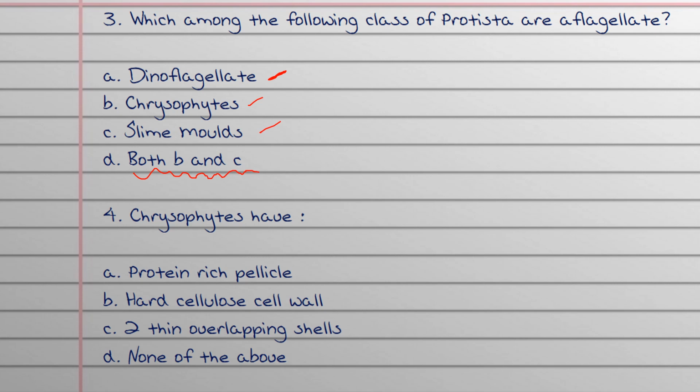Now our fourth question is, chrysophytes have protein-rich pellicle? No. Hard cellulose cell wall? No. Two thin overlapping shells? Yes. Chrysophytes have two thin overlapping shells.